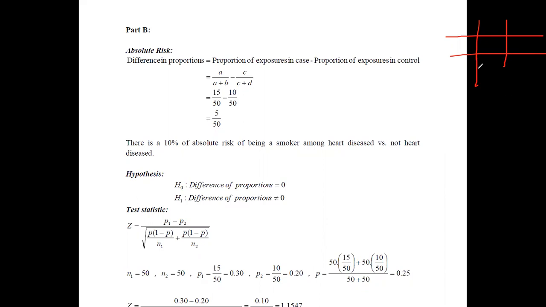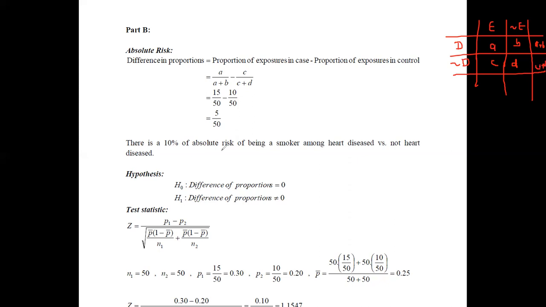first of all, we are identifying the deceased and not deceased here. And thereafter we are investigating for exposures and unexposures. Therefore, the values we get here are A, B, C, and D, and we consider the row totals. A plus B and C plus D are the totals we get.